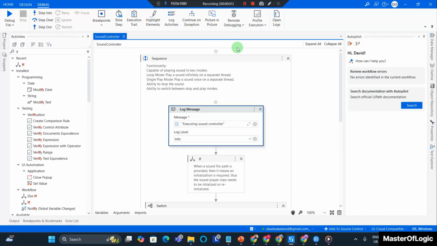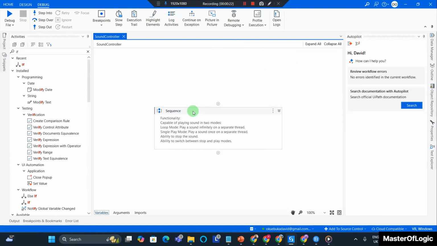Next, in my design, I want to agree that the SoundController workflow is not really an important workflow for this process to run successfully. Meaning that if an error occurs in the SoundController workflow, the process or the game should still go ahead to run successfully. For that, I'm going to wrap the entire sequence around the try catch.